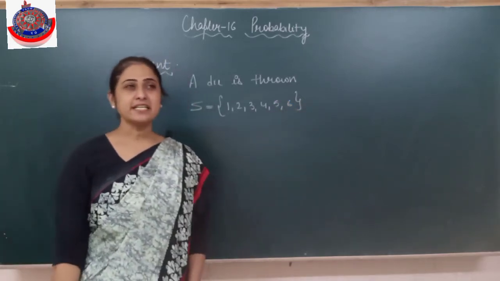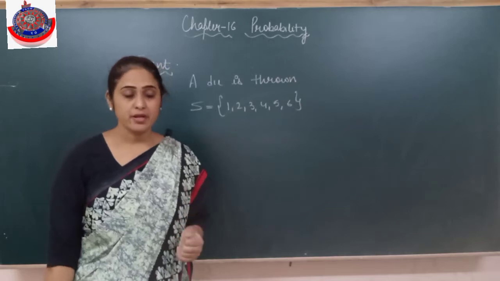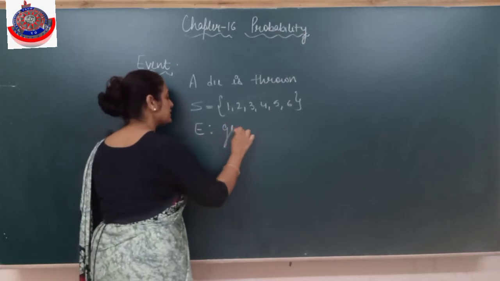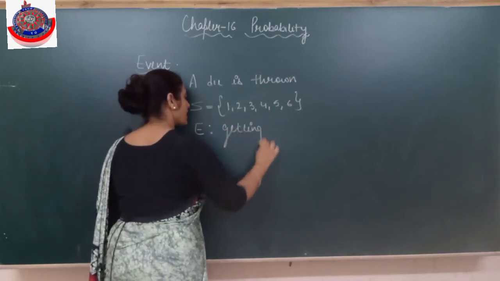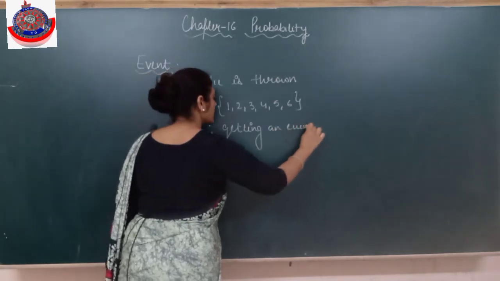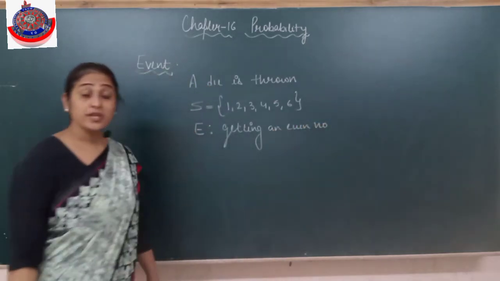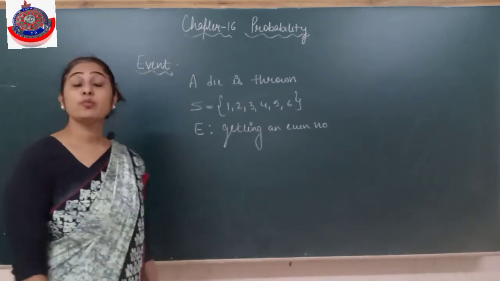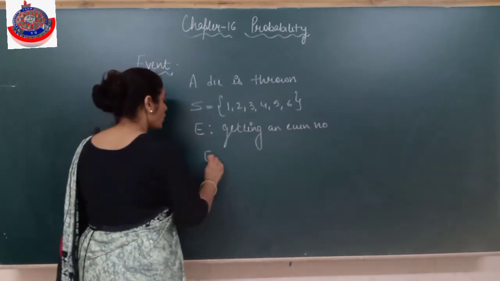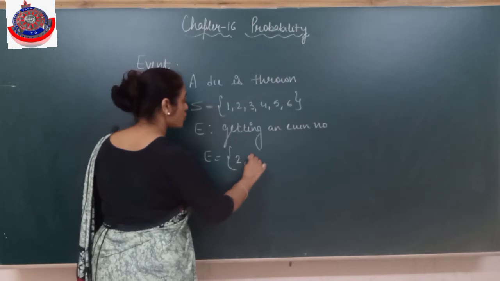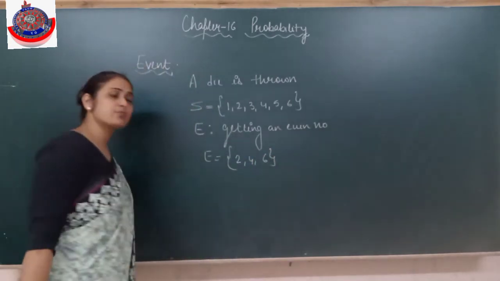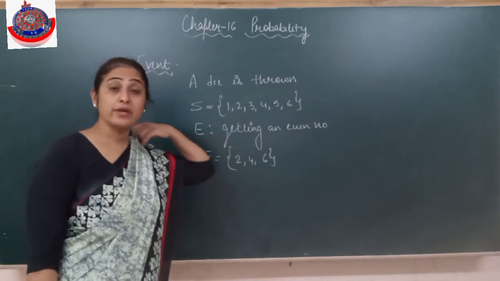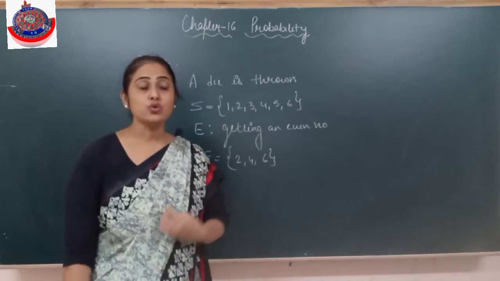See, when we started the chapter, I said a die is thrown, find the probability of getting an even number. So event means what specific thing I want. Event is getting an even number. So event is that particular thing whose probability we are going to find out. Is it clear? So in my E, the points will be 2, 4 and 6. If they ask me the probability, we can find it easily. So sample space is the total possible outcomes. Event means the thing whose probability we are going to find out.